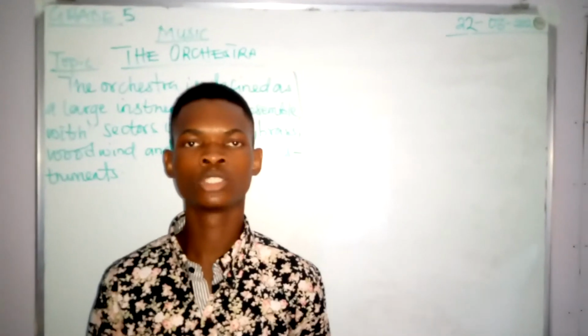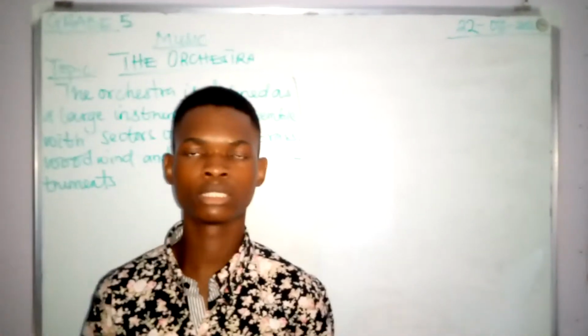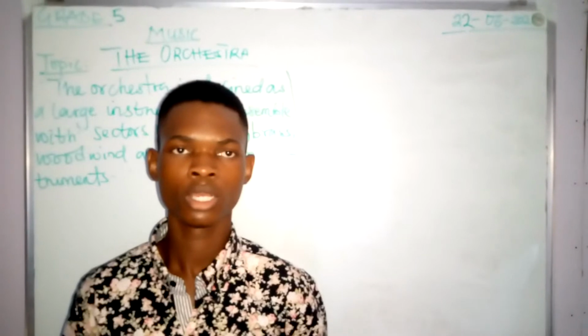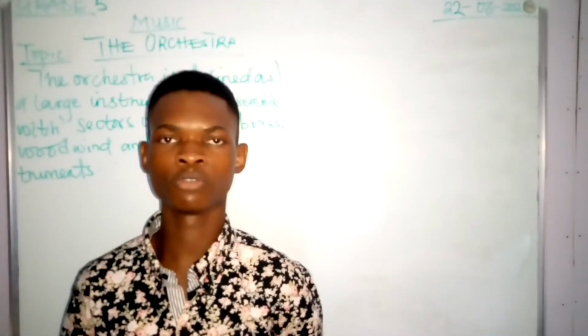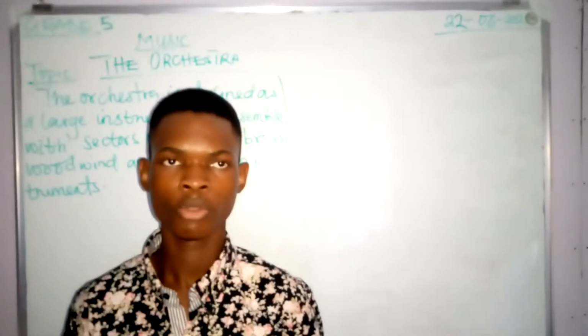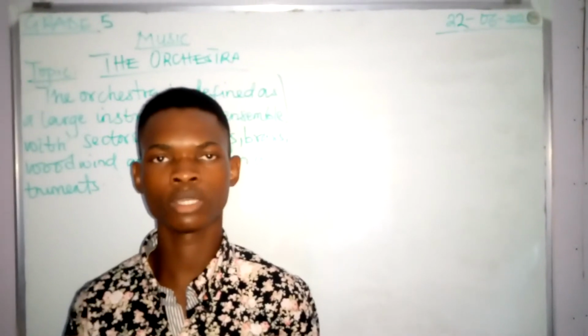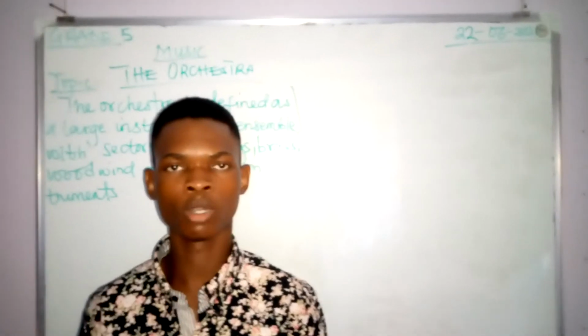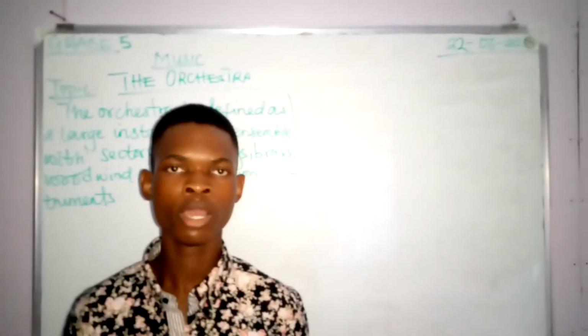So, our topic for today is the orchestra, and this class is meant for grade 5. We want to know what an orchestra is, and then the instruments that make up an orchestra. So let's look at it on the board.